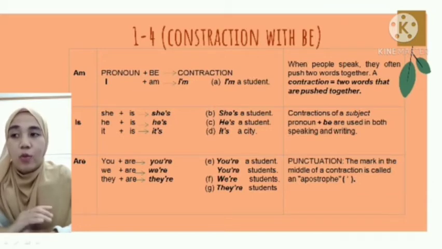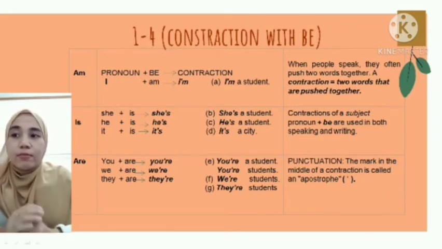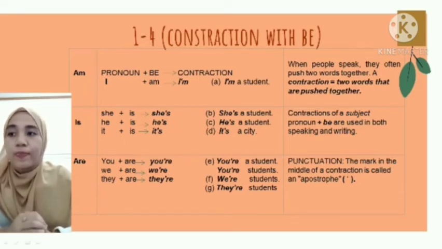So now pay attention to the first table. Here we have to be am and the pronoun I. Pronoun plus be becomes a construction. For example, I plus am becomes the construction I'm. For example, I'm a student.